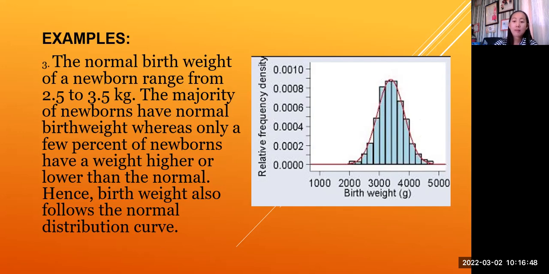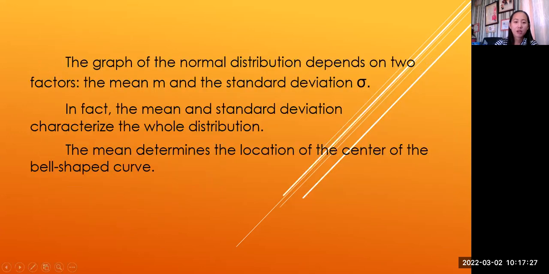Some babies are 3 kilograms, 4 kilograms, but only a few are 2 kilograms, right? Only a few are 5 kilograms as well. So this is an example of a normal distribution, since the weights, or the data we got, are just near the mean, which is 2.5 to 3.5 kilograms. That's why it forms a bell shape.